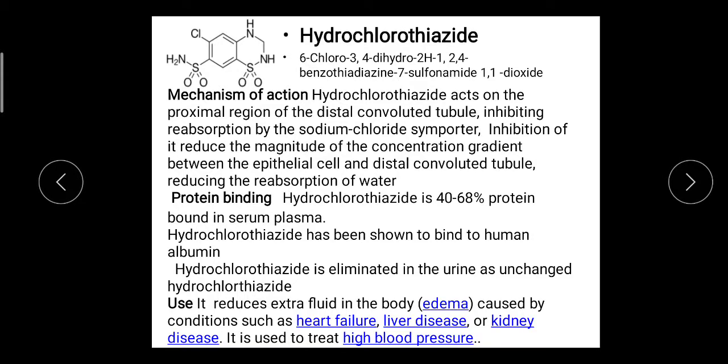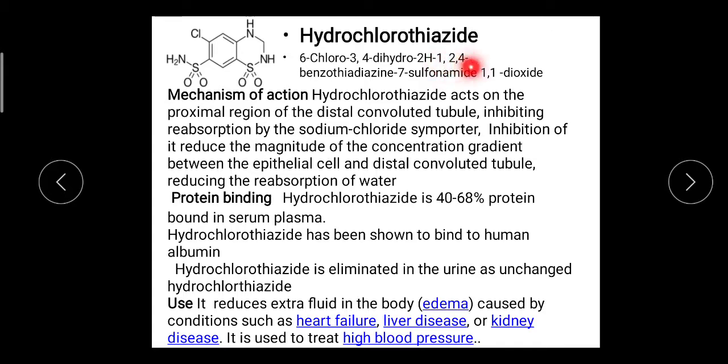The next drug is hydrochlorothiazide. The structure is the same; the only difference is the saturation, where the double bond is replaced by a single bond. Similar chemical name: 6-chloro-3,4-dihydro-2H-1,2,4-benzothiazide 7-sulfonamide 1,1-dioxide. The same ring is present, benzothiazide.